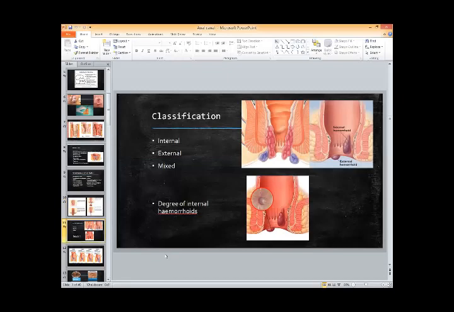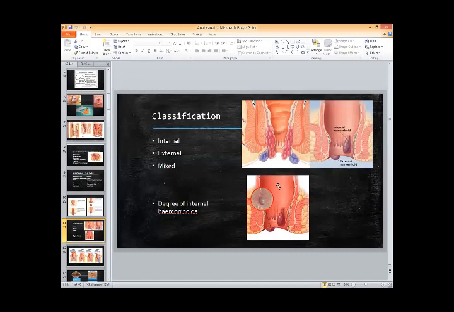So we can classify hemorrhoids in two ways. One classification, initially you need to know whether it is an internal hemorrhoid or an external hemorrhoid. The internal hemorrhoid means hemorrhoids which are actually coming from the anal cushion and from inside of the anal canal, from the anorectal junction. These are called internal hemorrhoids. These are colored pink here. These are internal hemorrhoids. Similarly here.